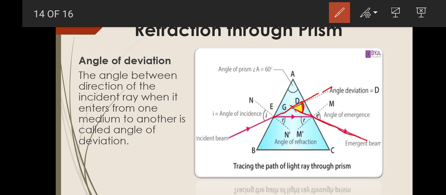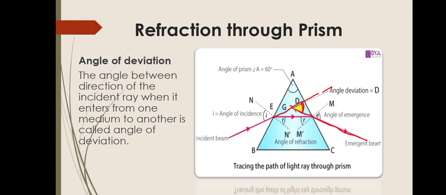This is called the angle of deviation. It shows how much the incident beam is deviated from its original path while entering and emerging from the prism. We can define the angle of deviation as the angle between the direction of the incident ray and the emergent ray when it passes from one medium to another, that is, how much the incident ray is deviated from its original path. So that was the refraction through a prism.